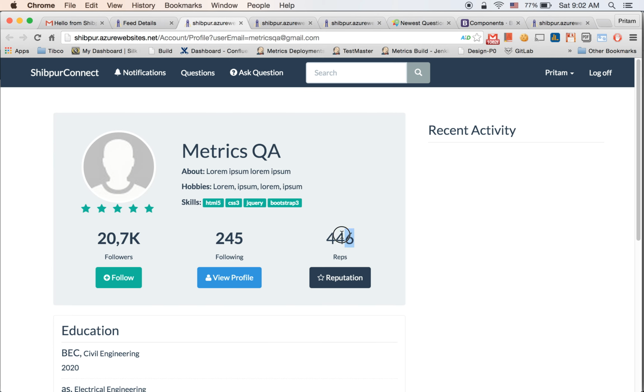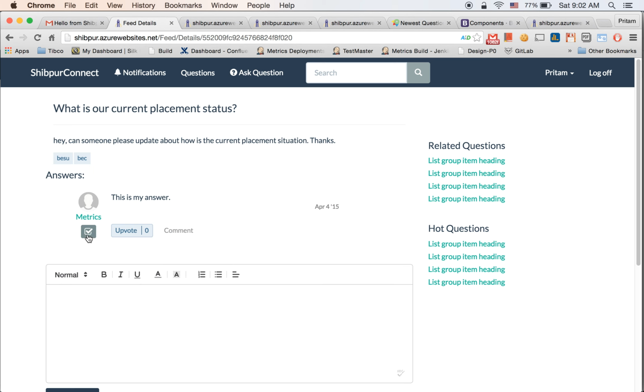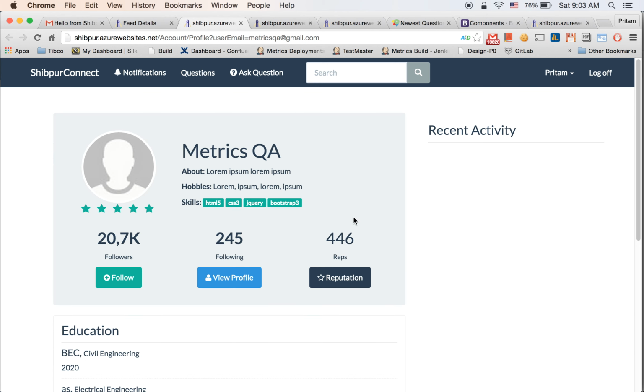You see that right now he has 446 reputation. Now if I accept this answer, that reputation should increase. Let's say there are 10 answers, and among the 10 I can choose any one as the answer. So I select this one as the answer. Let's go back and see whether the reputation is changing or not. Yeah, so now it has increased to 496.